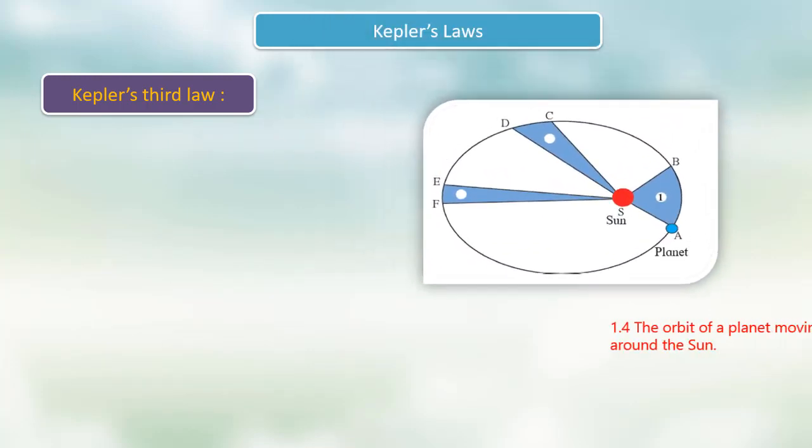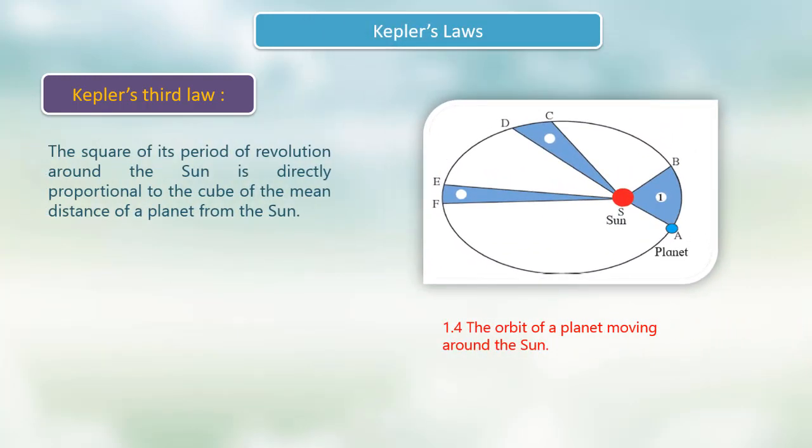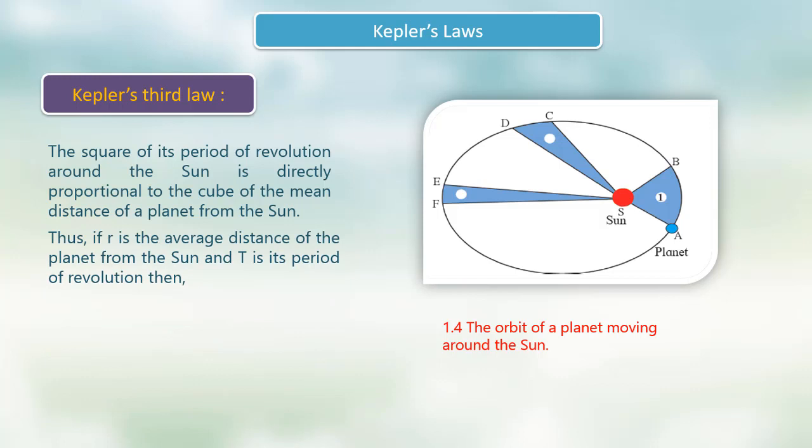Kepler's third law. The square of the period of revolution around the sun is directly proportional to the cube of the mean distance of a planet from the sun. Thus, if r is the average distance of the planet from the sun and T is its period of revolution, then T squared is directly proportional to r cubed. That is, T squared upon r cubed is equal to a constant.